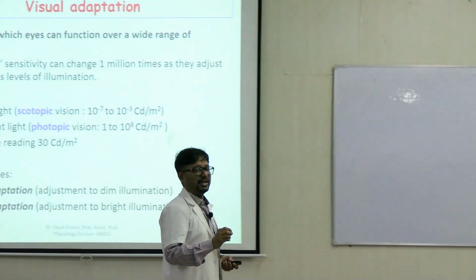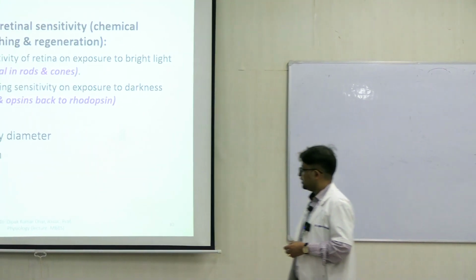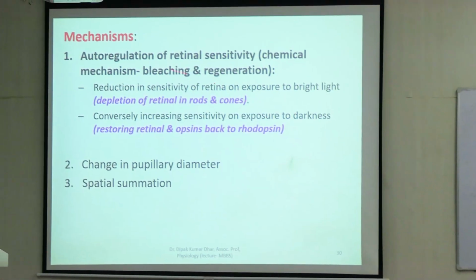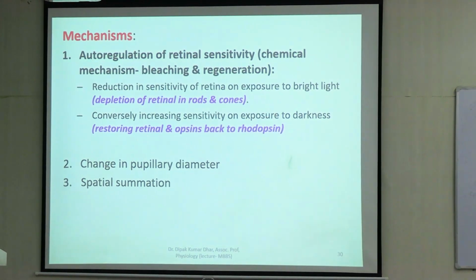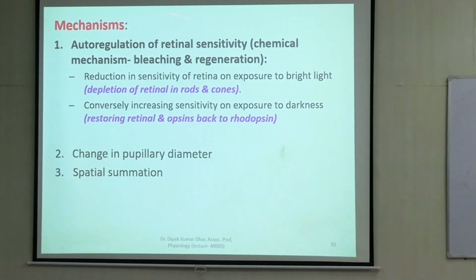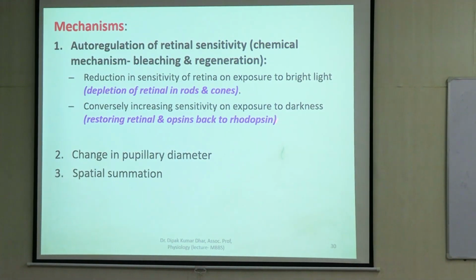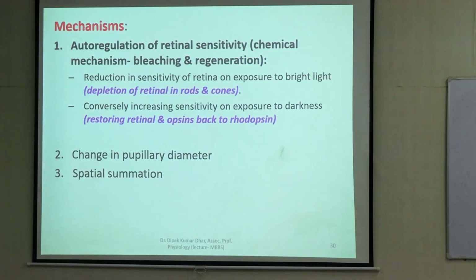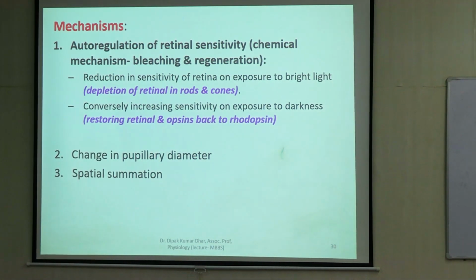Now there are some mechanisms behind this which make it possible. The first and most important mechanism is auto-regulation of retinal sensitivity. That is the levels of rhodopsin being maintained by the process of bleaching and by the process of regeneration.